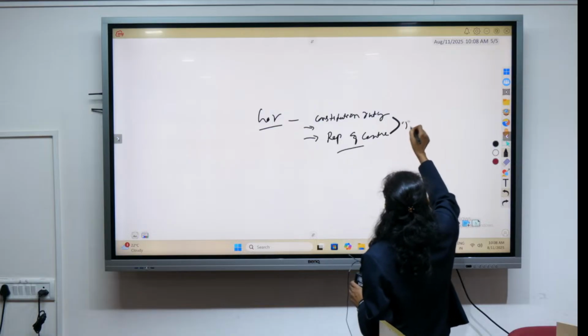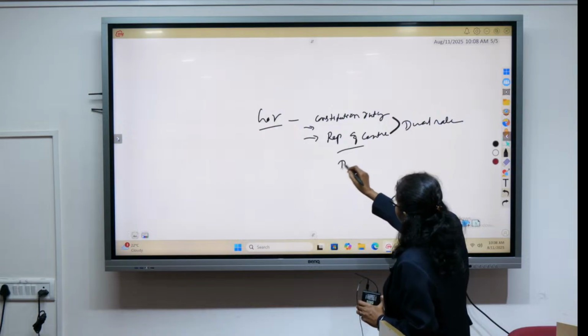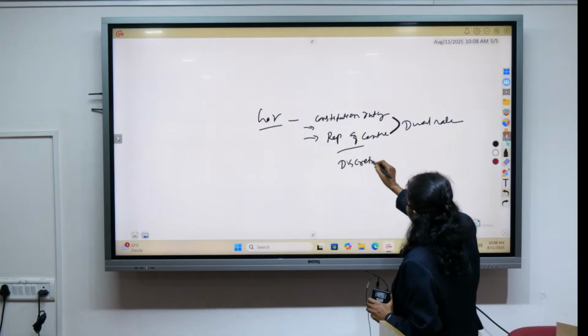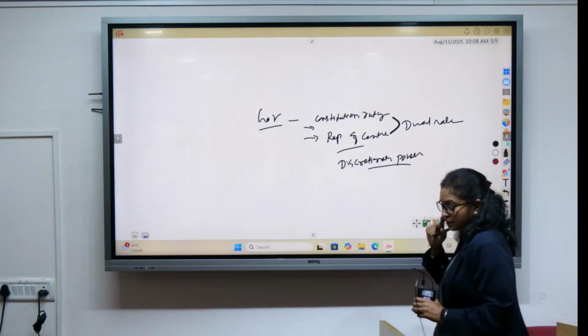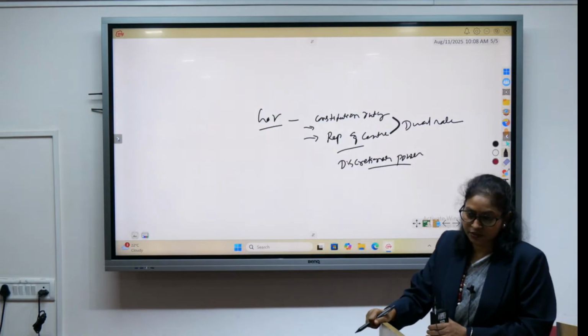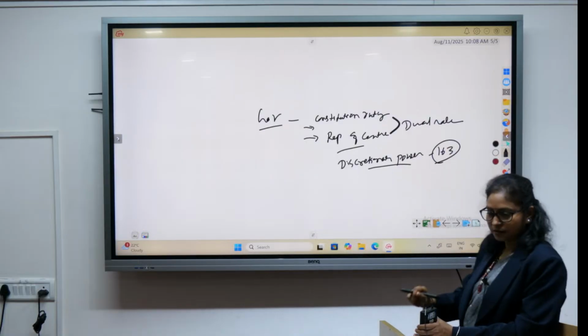He has a dual role, and then there is the issue of his discretionary power. Even in the prelims this year they asked regarding his discretionary power under Article 163.